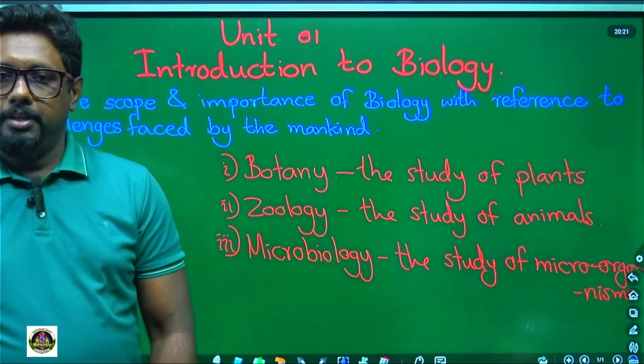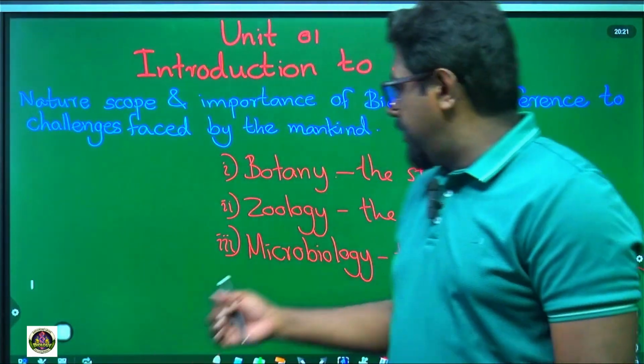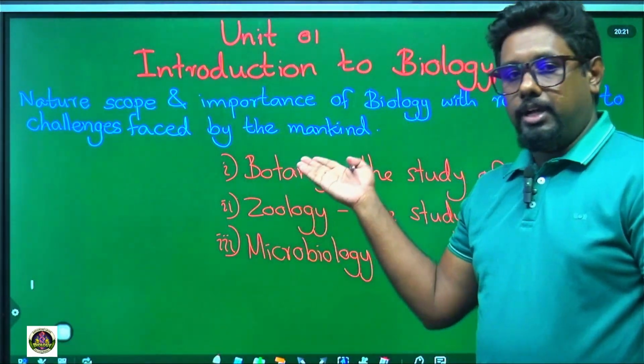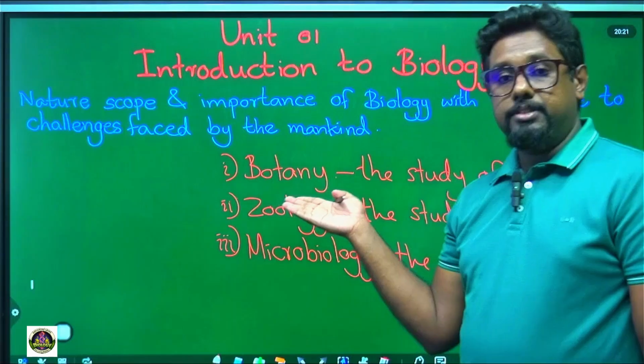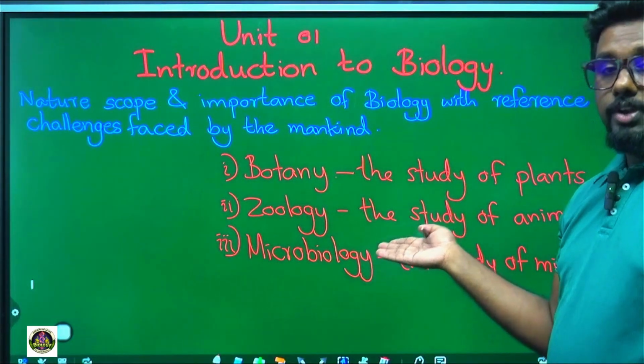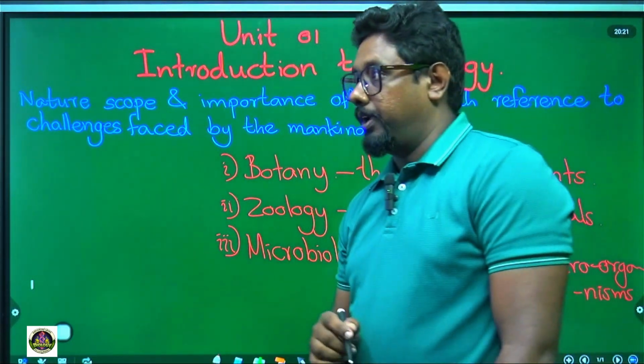These are the areas into which biology is divided for the convenience of study.